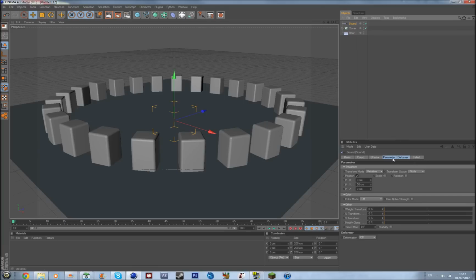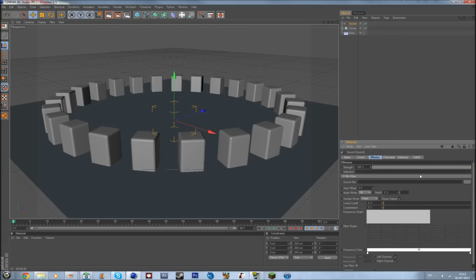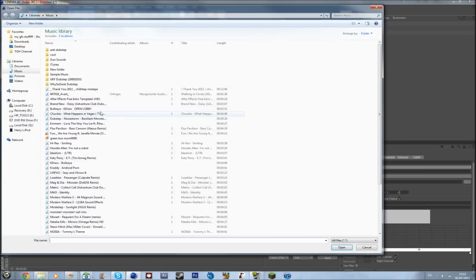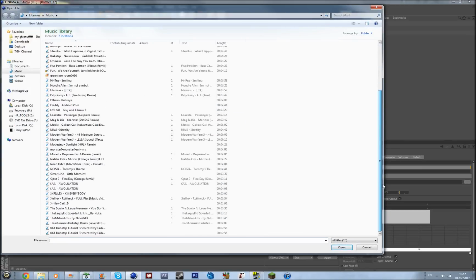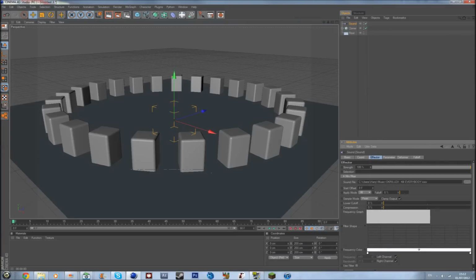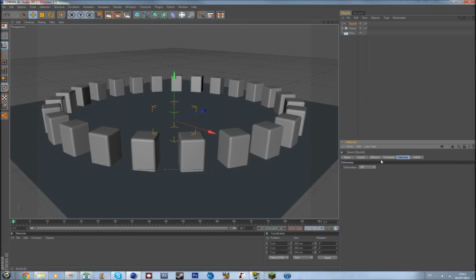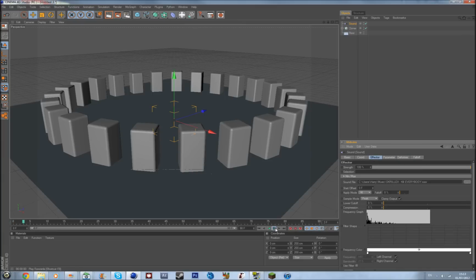So go to the sound effector, go to Effector, go to sound file, and you need to pick a song which is not an MP3. It needs to be a WAV file. So it needs to have .wav after it, or else it won't work. And then just to check if this works. Yep, as you can see, it's going up and down.